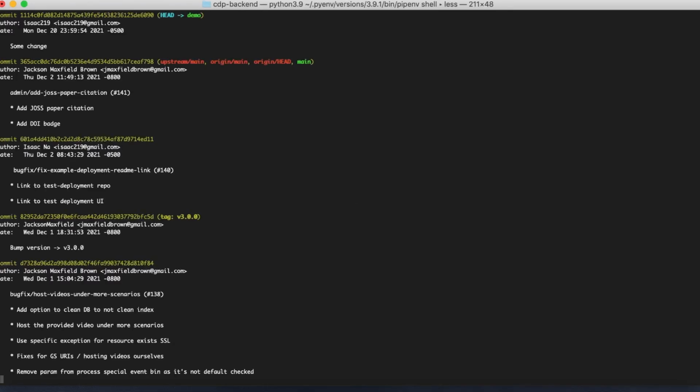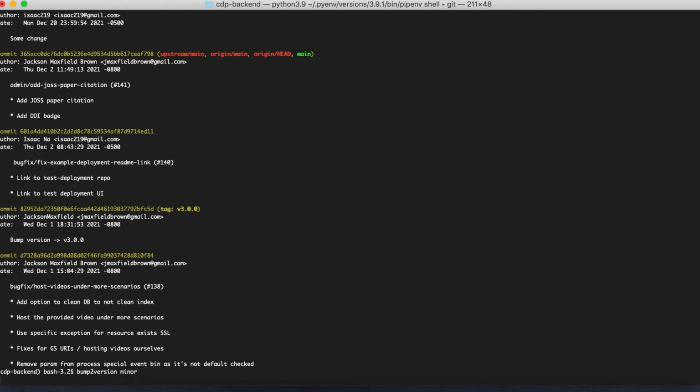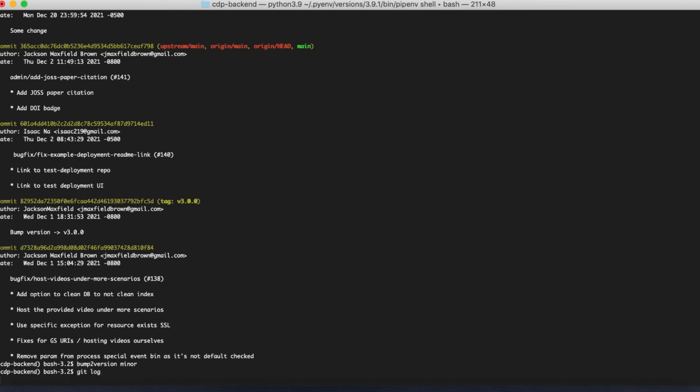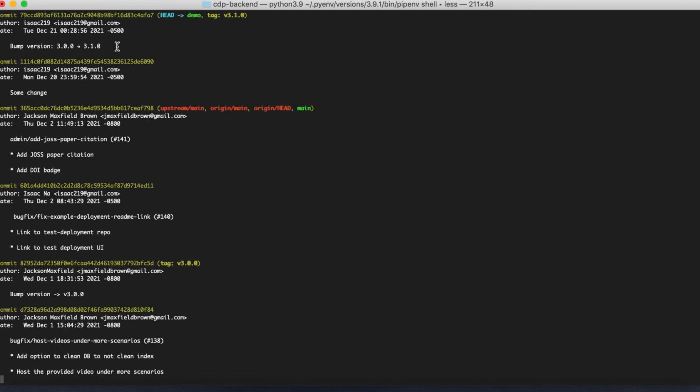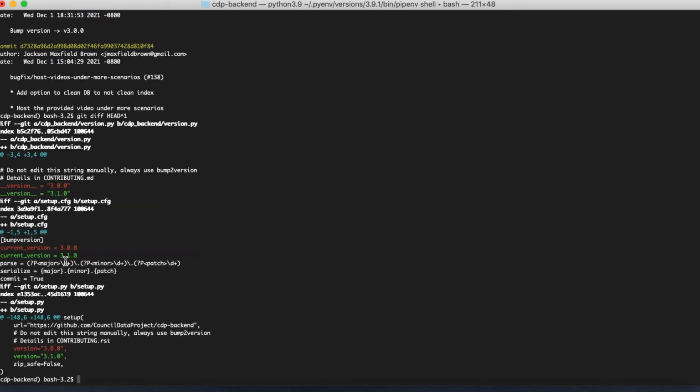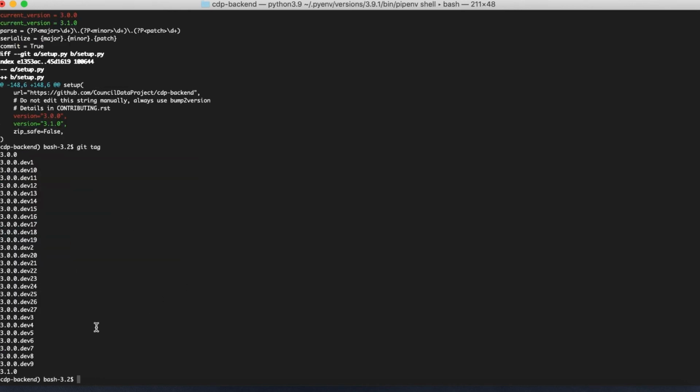So let's say I have some change here that I've added on a commit, and I want to add this as part of a version bump. So let's just make this a minor version bump. So we'll run this command. And if we look at the log again, it actually added this commit here. So with this commit, it already handles all the code changes that are required for a version bump. So it changes setup.py and the other configs. And it also creates a new tag for us, this minor version bump tag for 3.1.0.